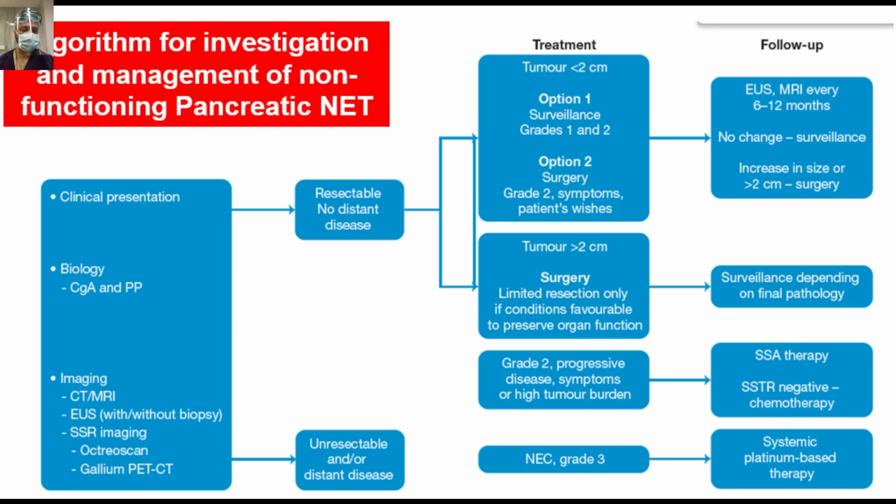Less than 2 cm, grade 1, grade 2 tumor can be observed, or as per the patient's wish, they can be followed up. Or for grade 2, you can offer the surgery also. You can do EUS or MRI every 6 to 12 months. If no change, then the surveillance interval can be increased. If there is an increase in size to more than 2 centimeters, do the surgery. For more than 2 centimeter tumors, usually surgery is indicated. And for high grade or NEC, systemic platinum-based therapy or PRRT may be considered.